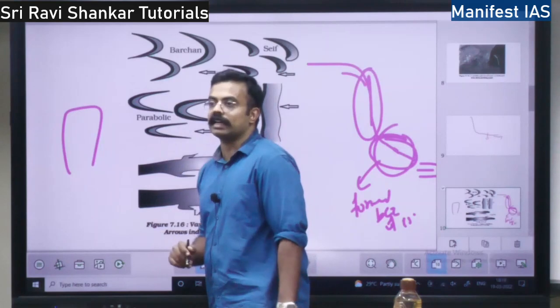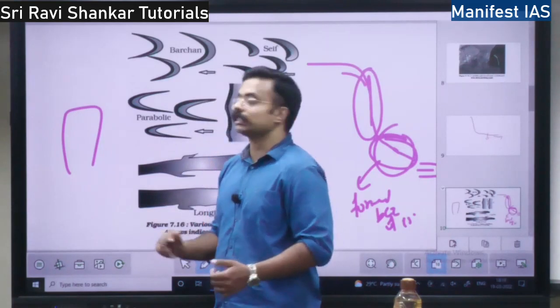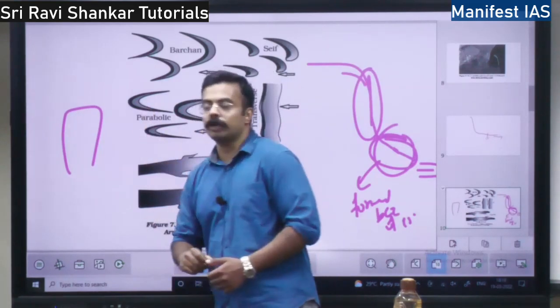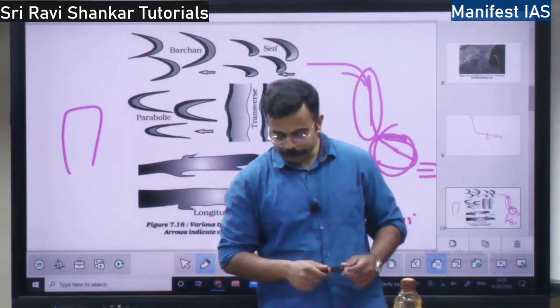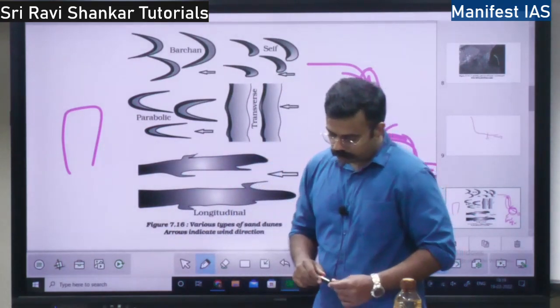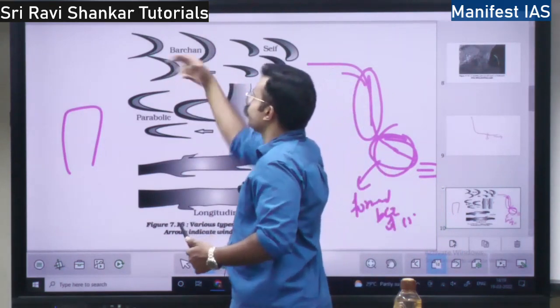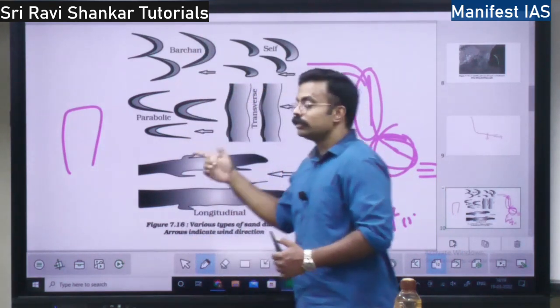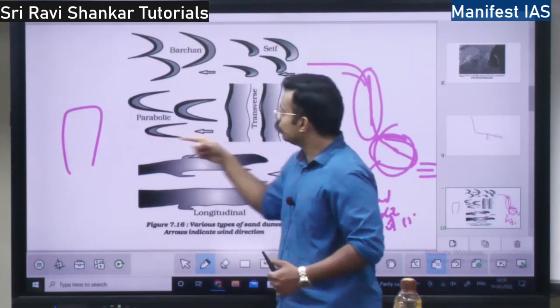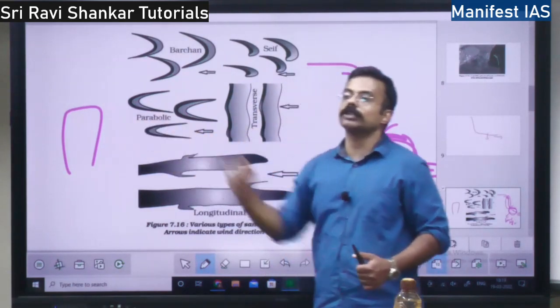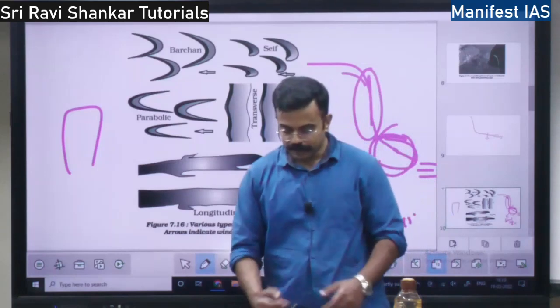If there is vegetation, some grass or some tree, then parabolic dunes are formed. What is the difference? Here they are reversed Barchans. If you reverse a Barchan, it is a parabolic dune. The direction of the dune and the direction of the wind are both the same. That is the difference.